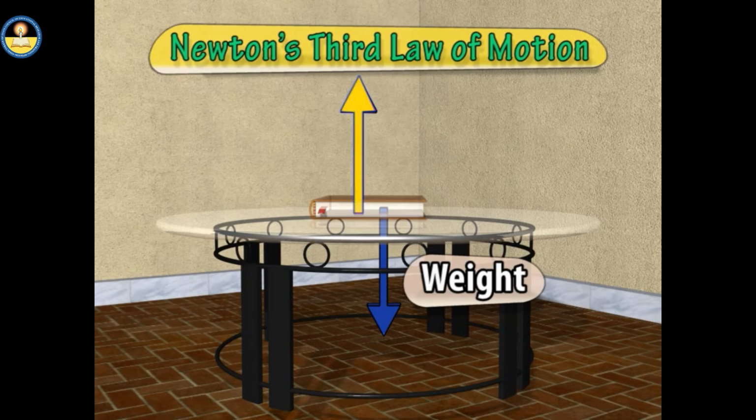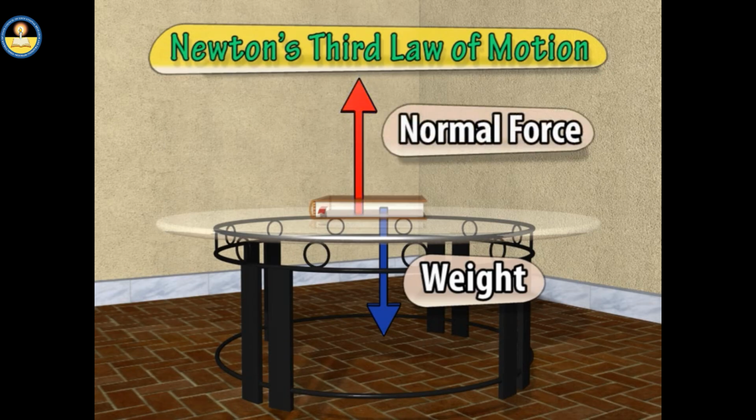That is, the magnitude of this force must be the same as that of the weight of the book, and the direction must be opposite to that of the weight. This upward force is provided by the table and is called normal reaction or the normal force.